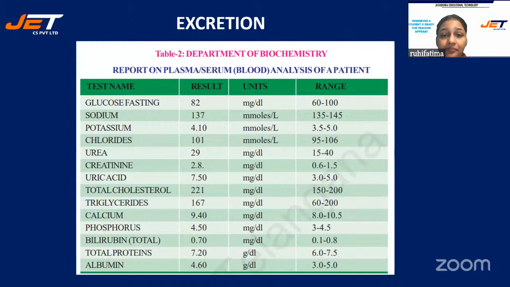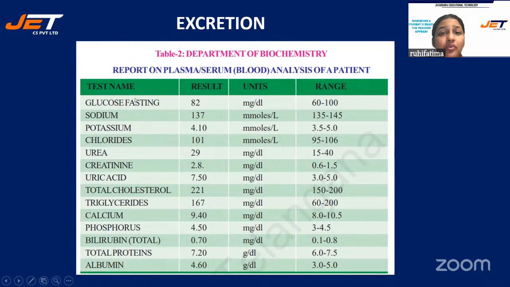See, there are many kinds of substances in our body, and tests are conducted. This is from biochemistry. This is the test of a urine sample. Urine is a waste, you all know, right? So what is there?